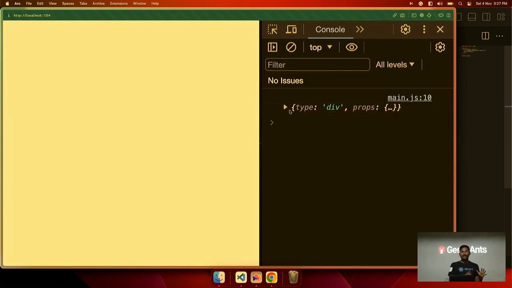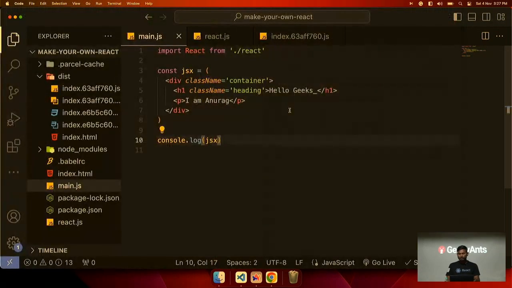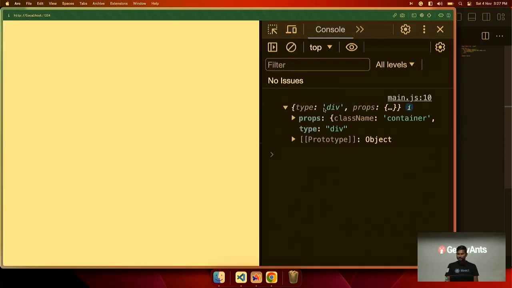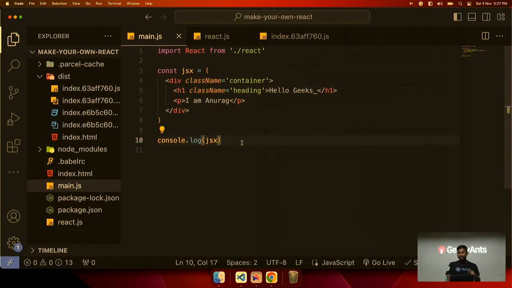And behind the scenes, React manages this and compares this, just to improve the performance. So our whole application is represented in this object kind of format behind the scenes. Now we want to render it on the screen. Console logging doesn't make any sense. So which library is responsible for rendering React on web? Anyone? Yes, React DOM. So let's create React DOM.